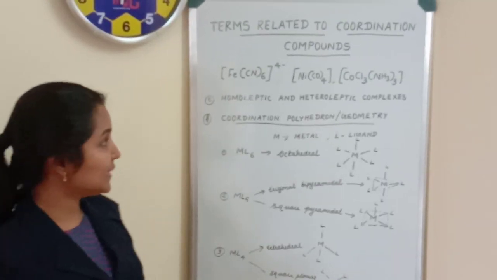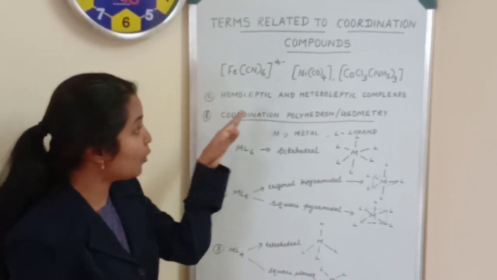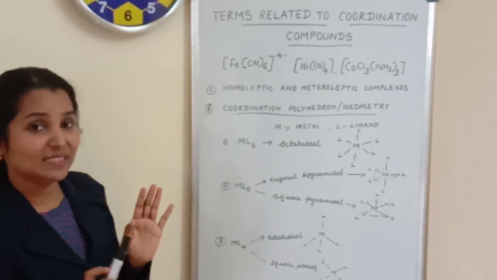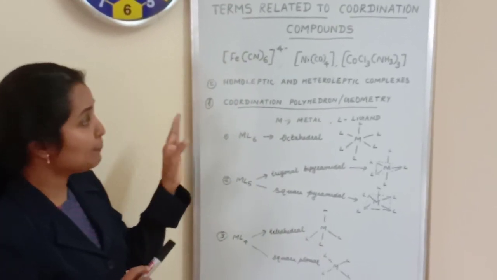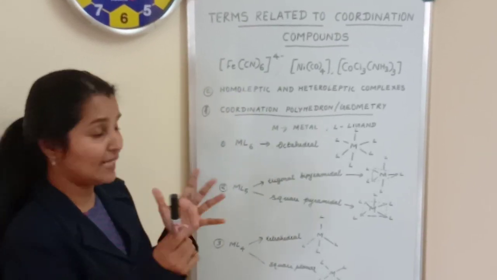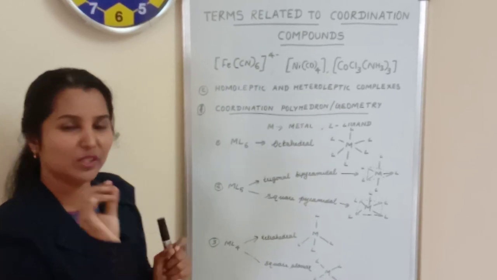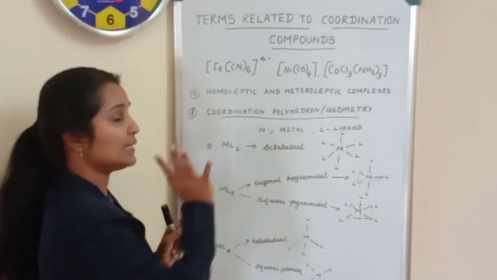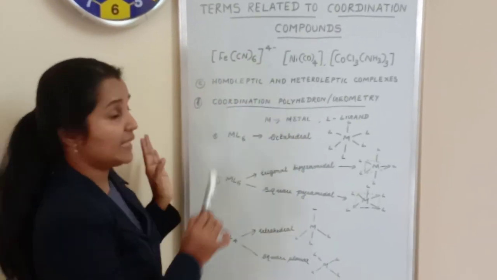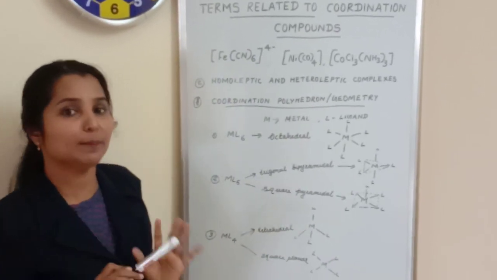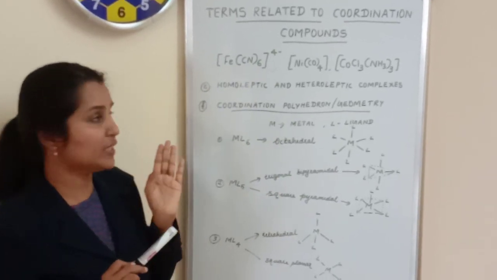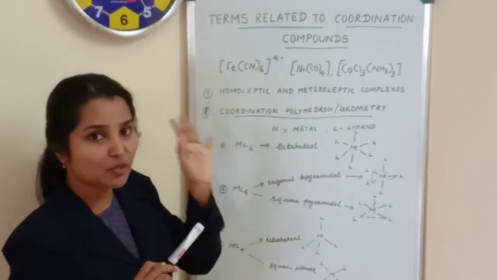The next term related to coordination compounds is homoleptic and heteroleptic complexes. Homo means same. So homoleptic complex means that in a complex, if the type of ligand is the same, only one type of ligand is present, those complexes are known as homoleptic complexes. Here we have [Fe(CN)6], which is a homoleptic complex because only one type of ligand is present in that coordination compound. CN minus only is present.